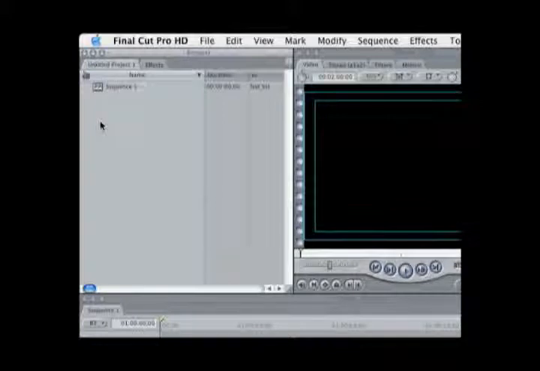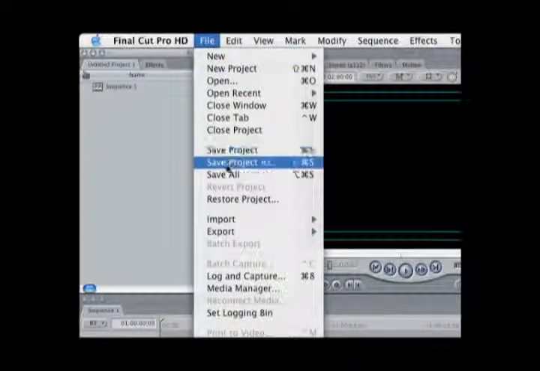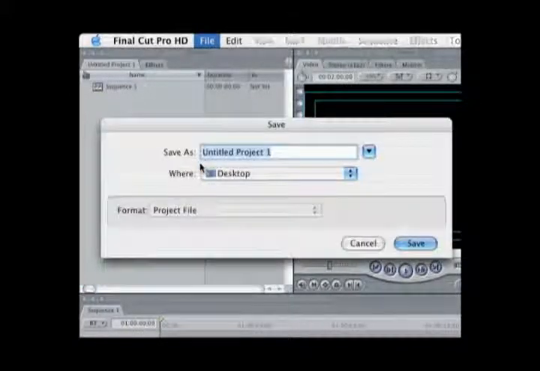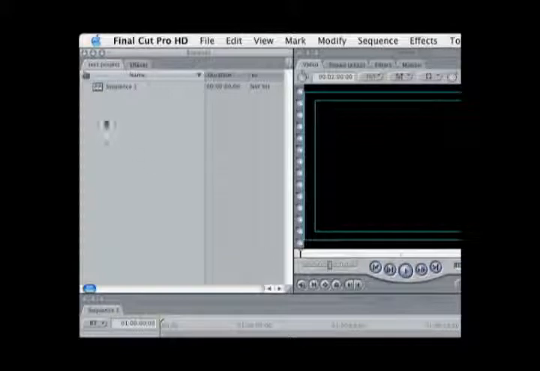Let's go ahead and do this by saving our project. You'll do so by going up to the File drop-down menu and selecting Save Project As. A Save window should pop up, which allows you to both name your project file as well as select where you'd like it saved. Go ahead and do this, and then click the Save button. Once you've done this, you'll now find that this particular browser tab will now read as the new name of your project. To the right of this project tab, you'll find the Effects tab.